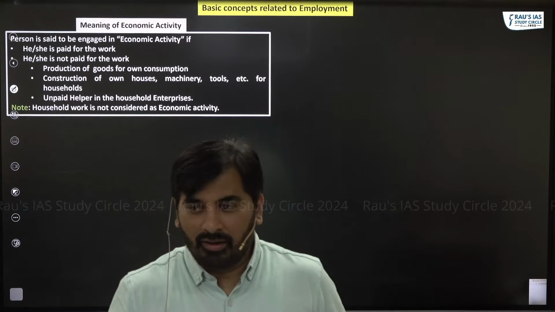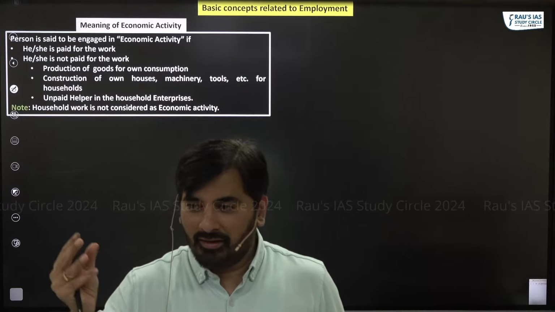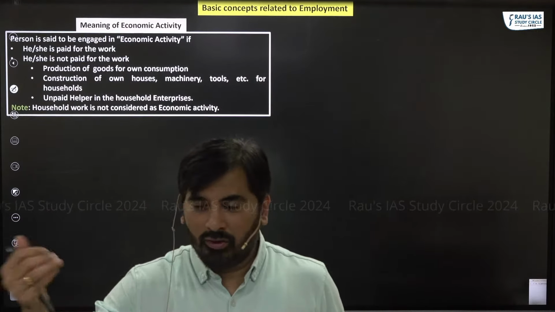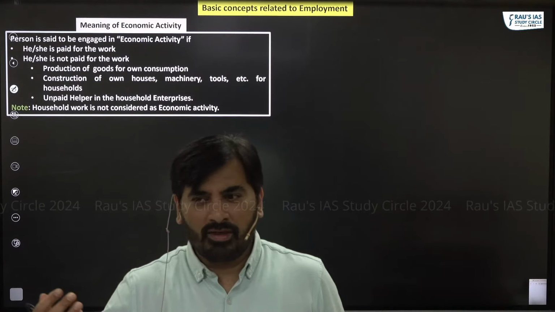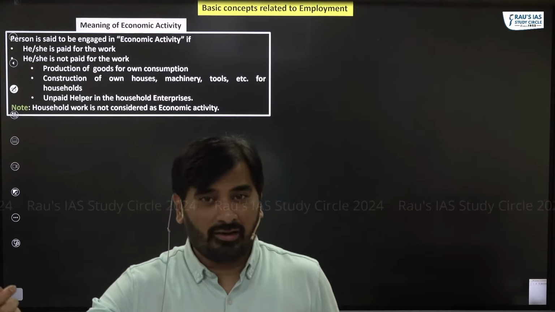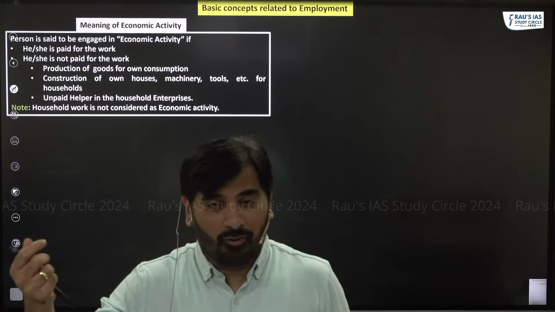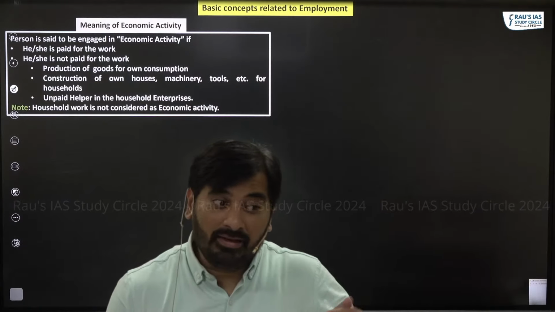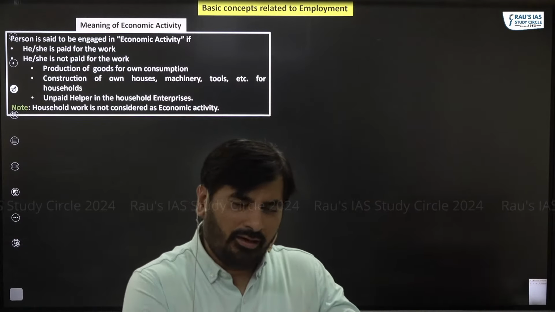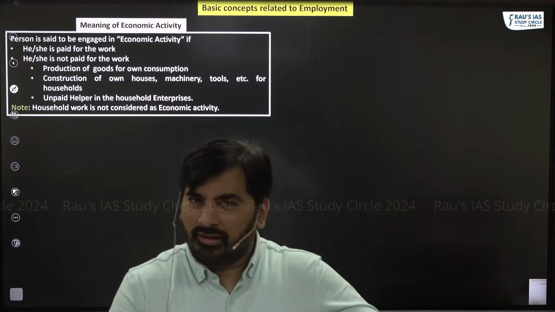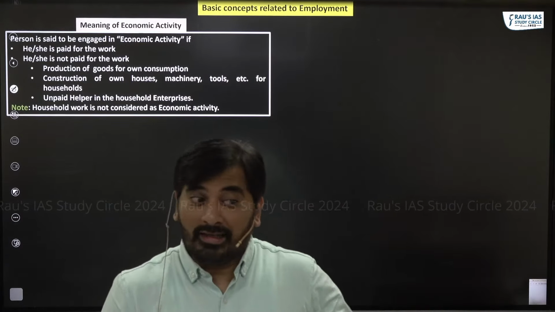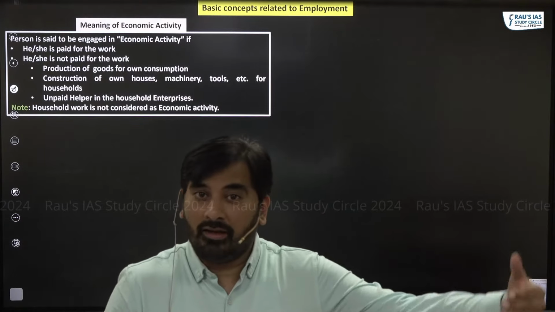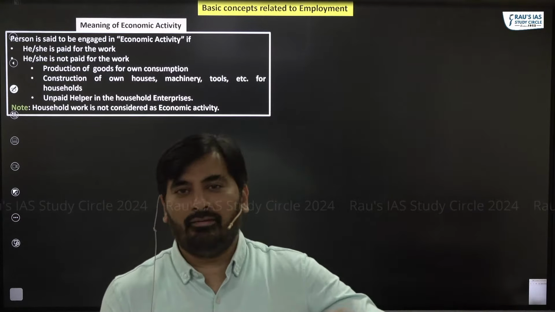Examples are a farmer, a worker in manufacturing industry, a construction labor, a fruit vendor, tea vendor, people who are working in hotels and restaurants. All these people are getting paid for the job which they are doing, right? So obviously they are involved in economic activities. Apart from that, there might be certain people who are doing some kind of work, but for that work, they're not getting paid. In spite of these people not getting paid, we still consider these people to be involved in some kind of economic activity.